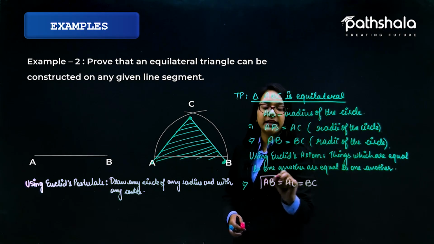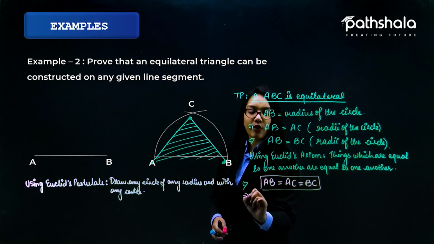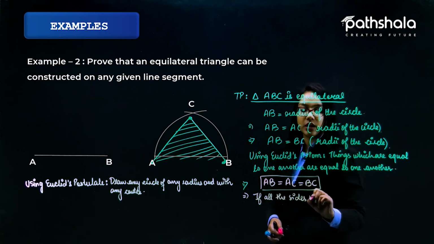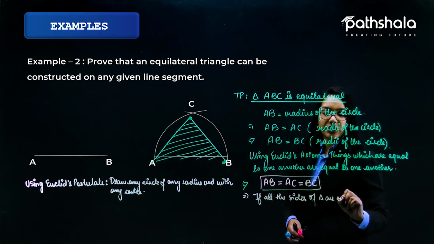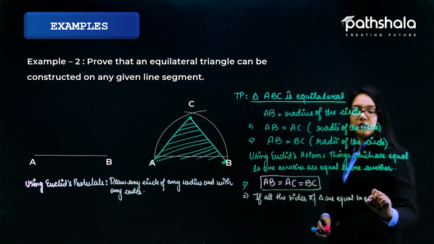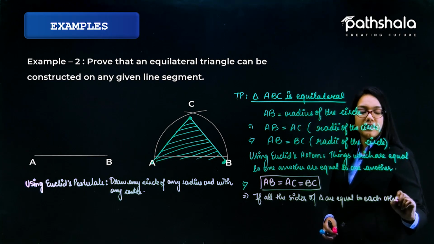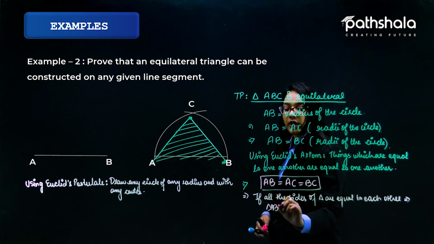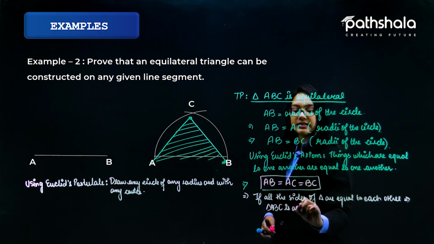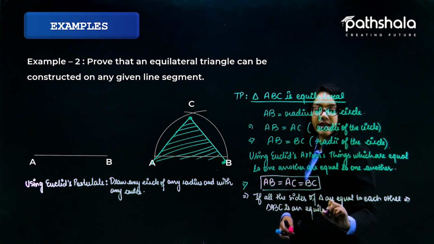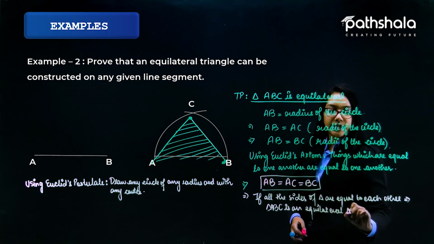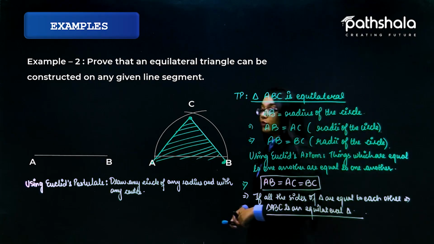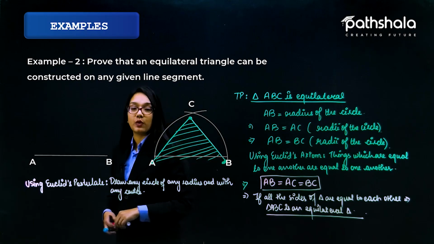Hence, all the sides are equal to each other, and if all the sides of a triangle are equal, it implies that triangle ABC is an equilateral triangle. So this is all about the solution of this example.